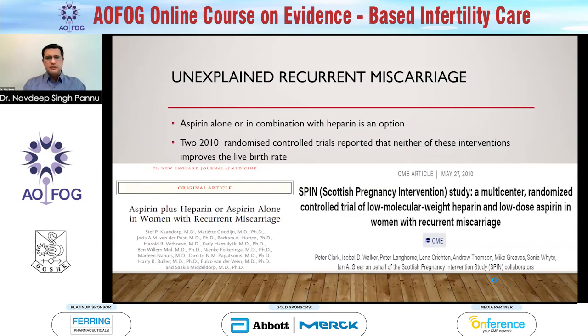There were two studies which I found, which were published in 2010, where they had treated these patients with aspirin alone or in combination with heparin. Well, they didn't find any improvement in live birth rate.